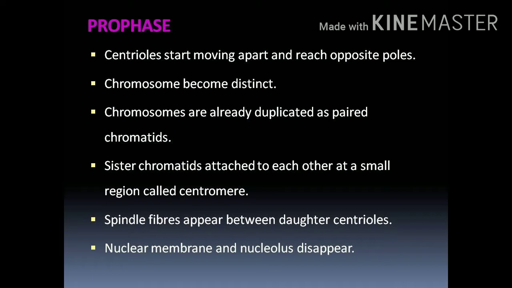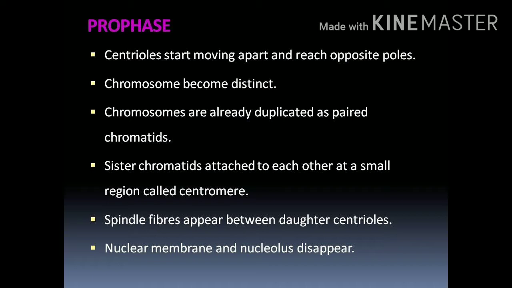The chromosomes duplicate themselves to form two sister chromatids. These two sister chromatids are attached to each other by a thin small region known as centromere.